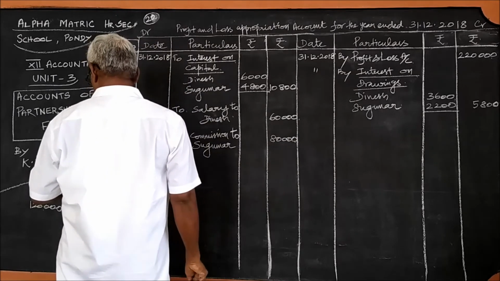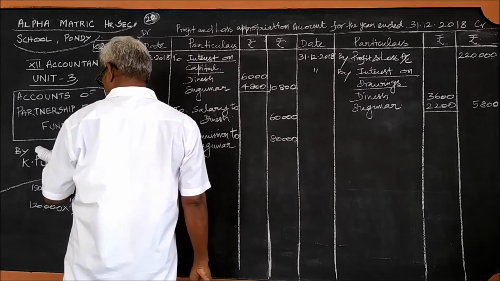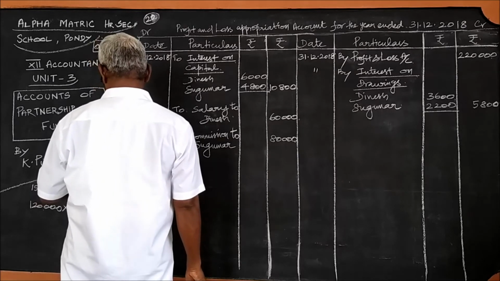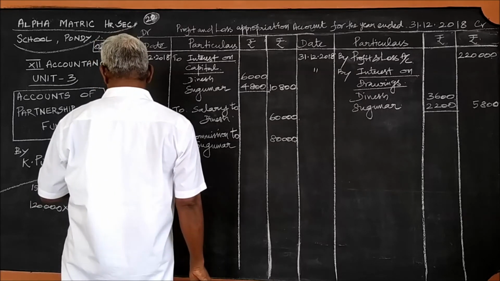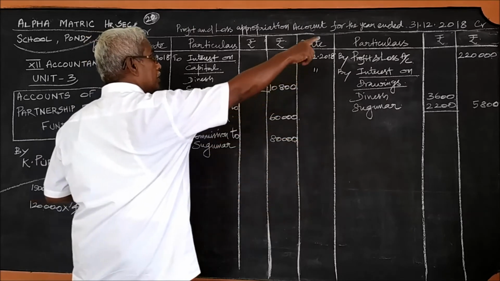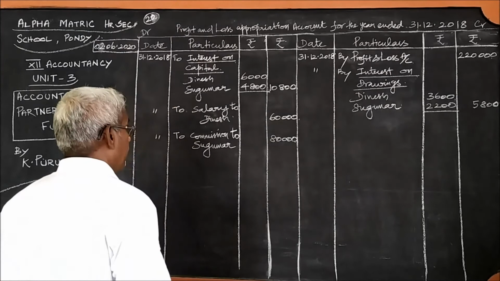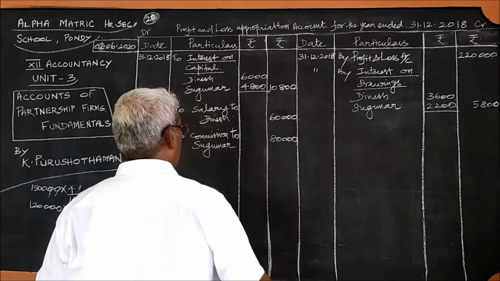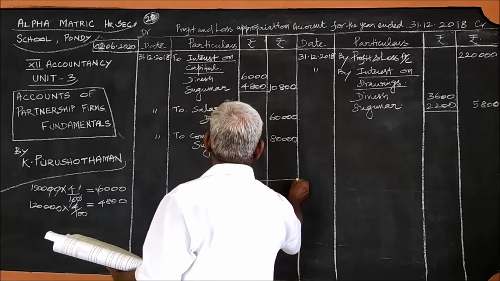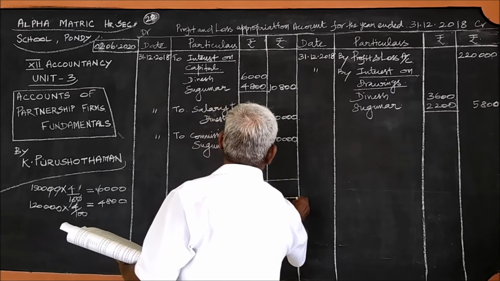And we go to the last one. During the year ended on 31st December, the total profit earned is 2,20,000. So we can close this. We have attended to all the entries now.